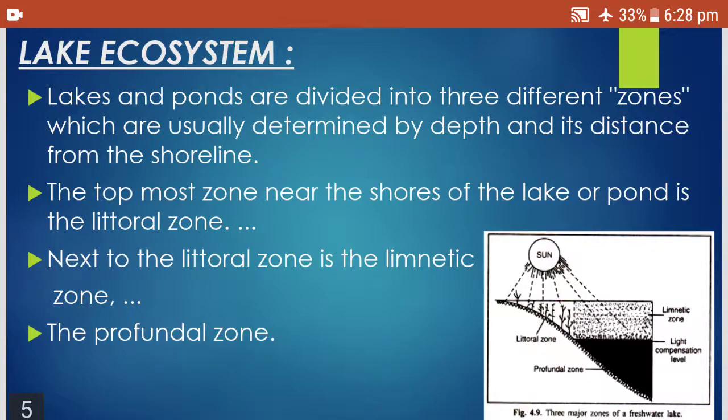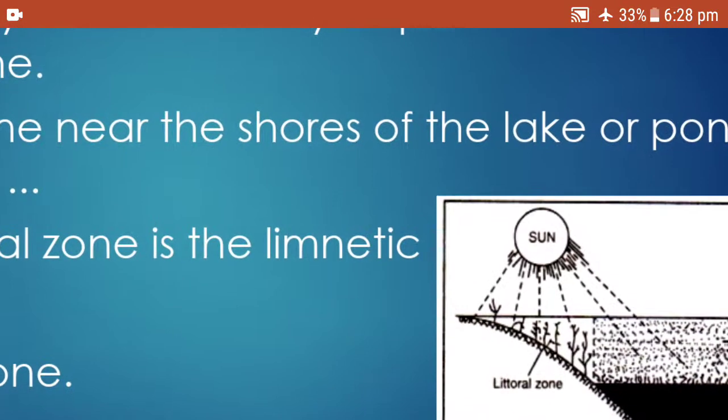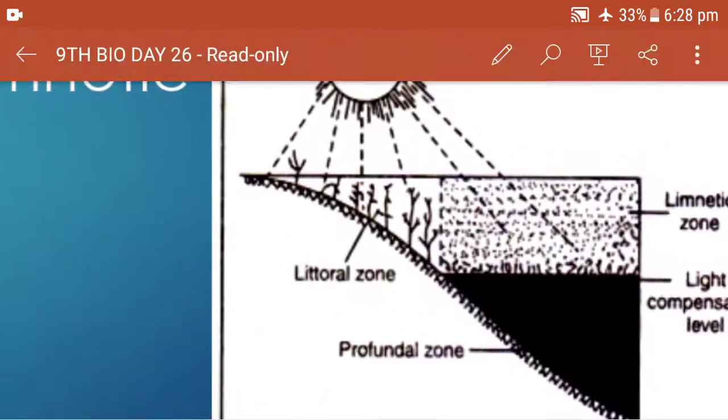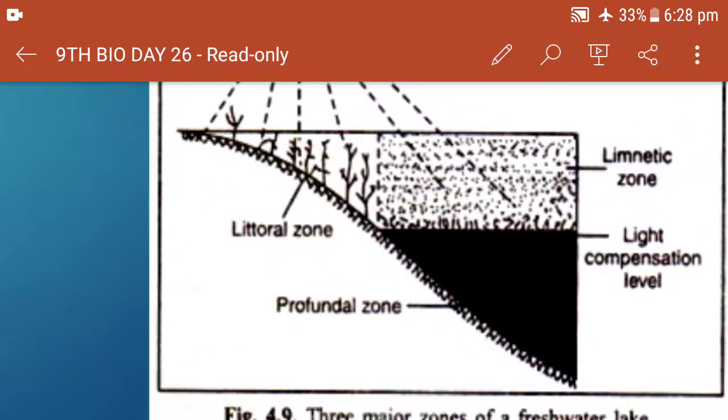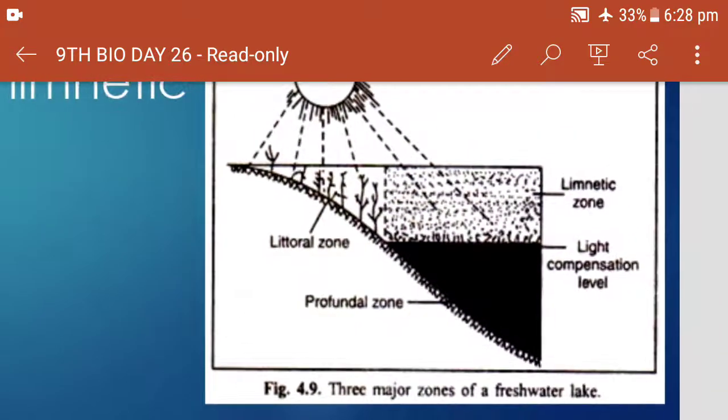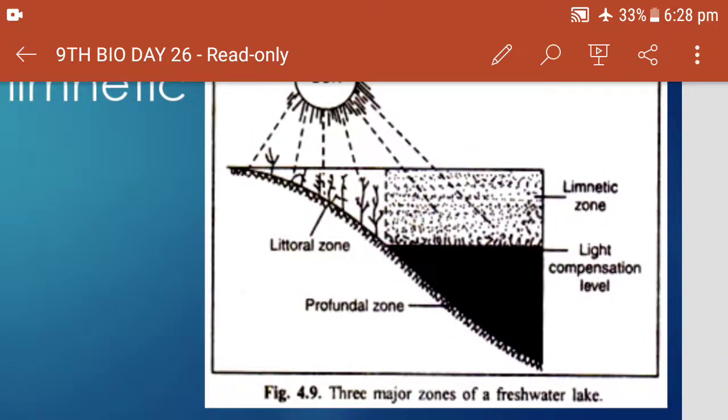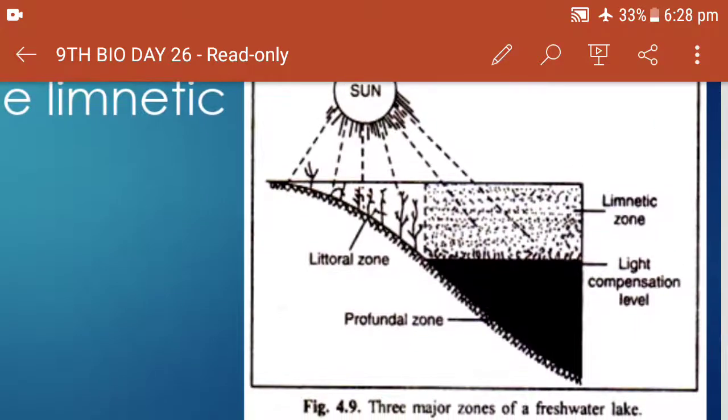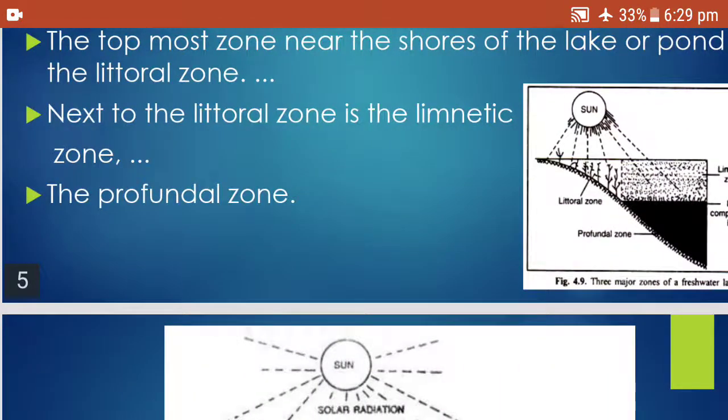Here the lake ecosystem is divided into 3 types. Can you see here? Littoral zone. What is the littoral zone? Limnetic zone and the profundal zone. Remember, the littoral zone is the shore side, the limnetic zone is next, and the profundal zone is the deepest zone. Now we will see in detail about each one of them.